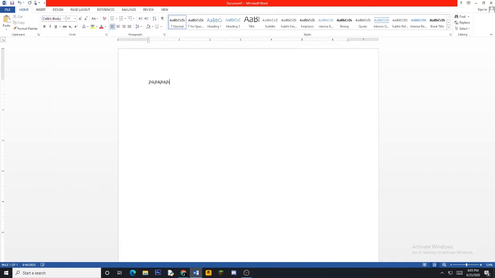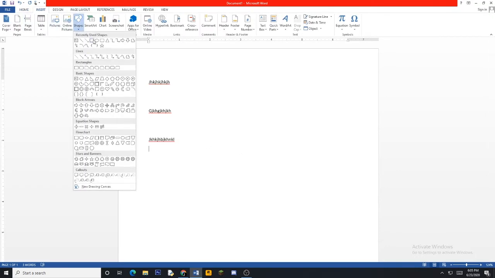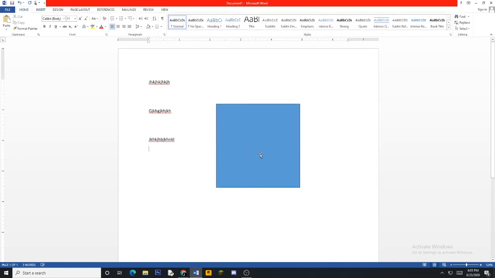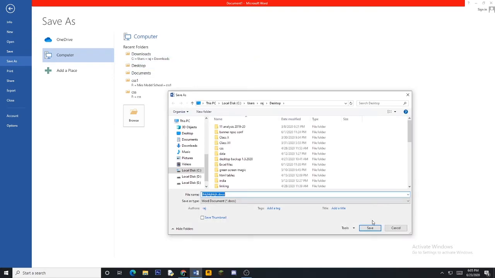Anyways, suppose the child writes, okay, anything, even the child can draw something. Okay, all these things are possible. I can draw something, okay, anything. This is the answer to that question, and then he saves it. Remember, this is a Word document. He saves it on the desktop as ANS2, answer 2.